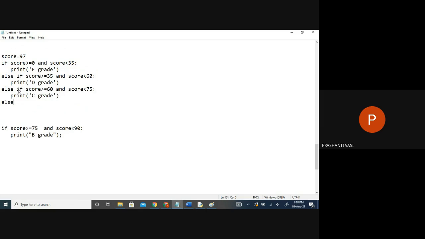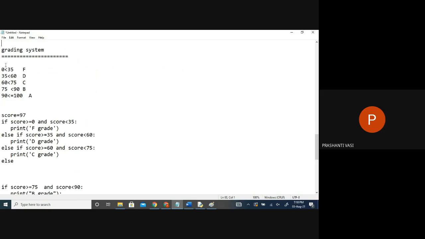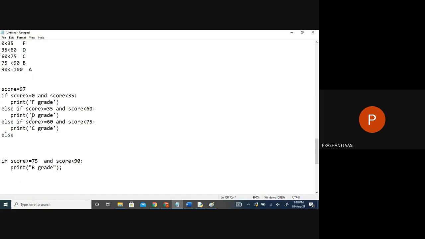And otherwise also, if that is also not, I have to start checking, because generally when I ask, you do the same. You scan from top to bottom whatever is given, and find out where you stand in those categories. Right? So this is not the last. Still two more grades are there. Again, I have to check: is my score more than or equal to 75 and less than 90? Then B grade.